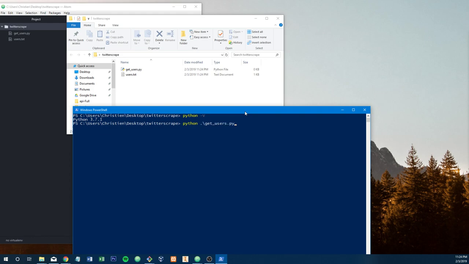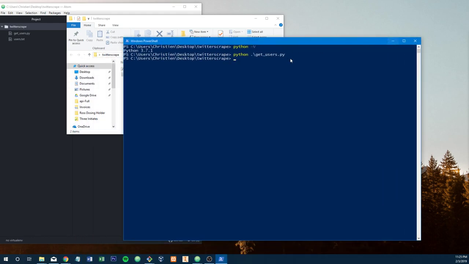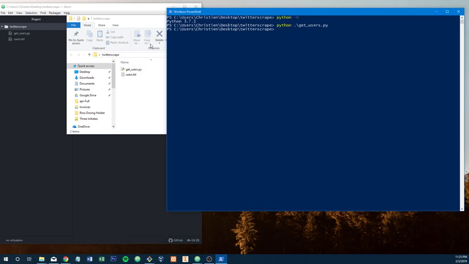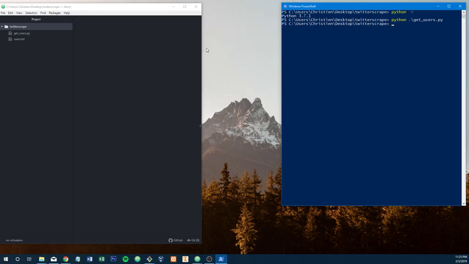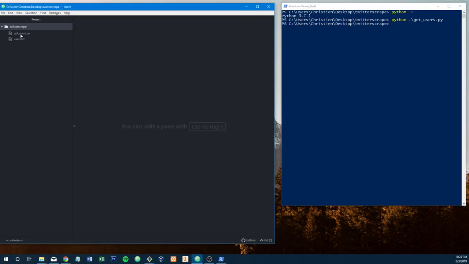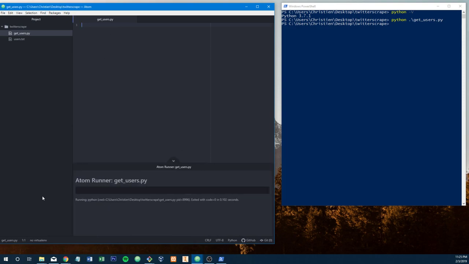Let's see if we can even run any scripts. Get users. Okay, cool. It didn't error out or say anything wild, so I guess we're in business right here. Let's shrink this over, it's taking up a little too much real estate. Okay, we're in get users.py. I think I have an extension that'll run Python in the command line. There we go. That might be easier. I might not even need this.